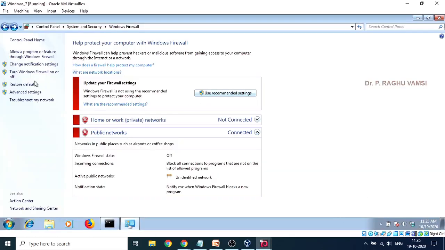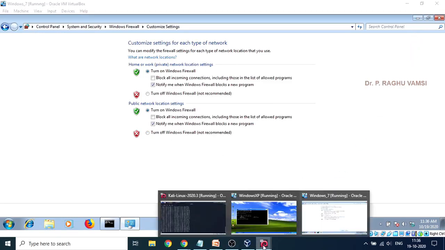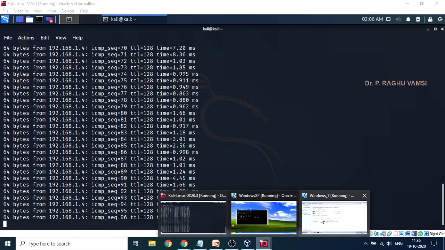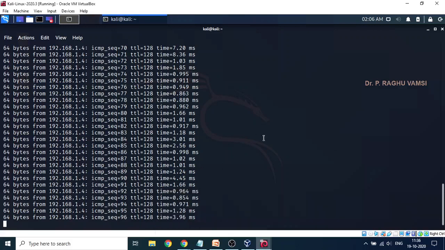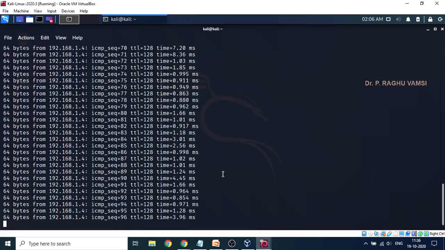But if you turn on the firewall, you will not get any reply like this. So the reply was stopped. The reply was stopped now. The reason is the firewall is on. So always enable the firewall whenever you are working on the computer.